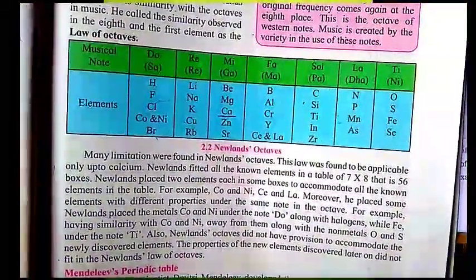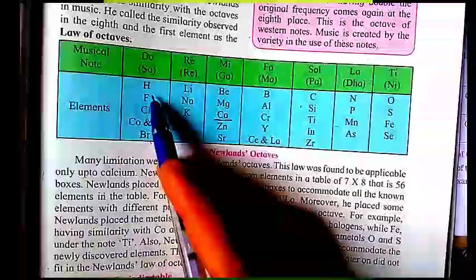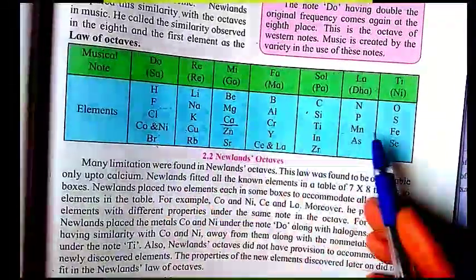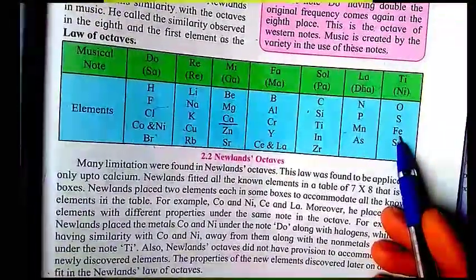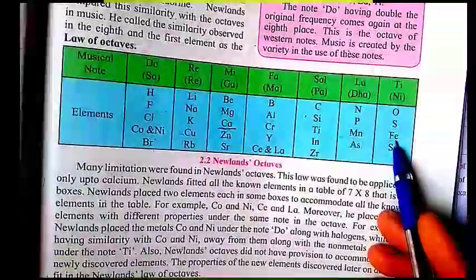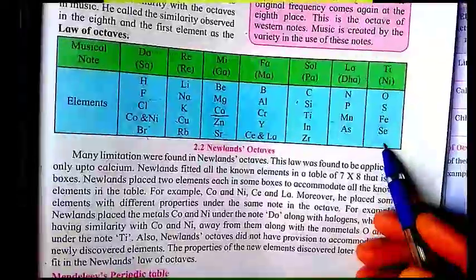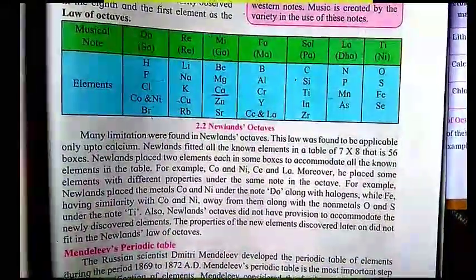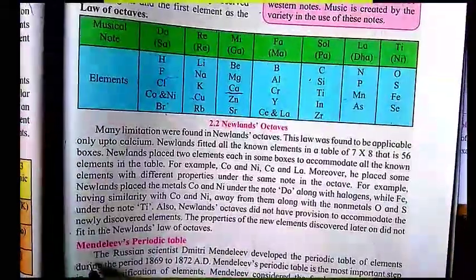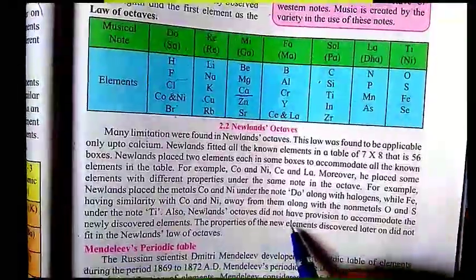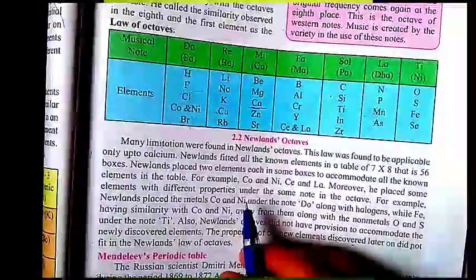And Newland placed the metals cobalt and nickel under the halogen group, and iron is a metal, but he placed it in the non-metals group. This is also a limitation of Newland's octaves. And the last one is that the properties of new elements discovered later on did not fit in Newland's law of octaves.